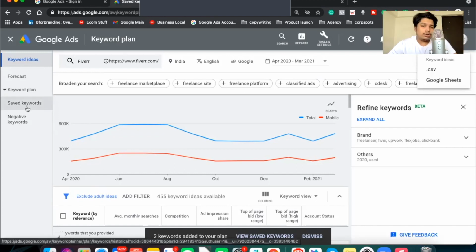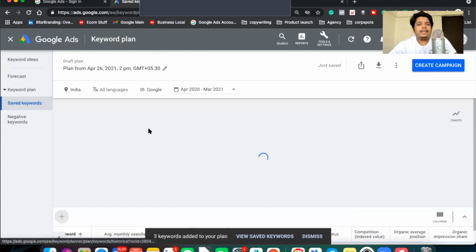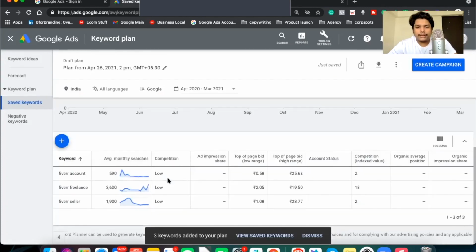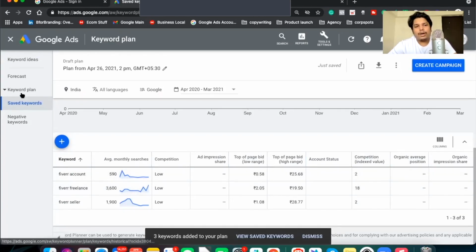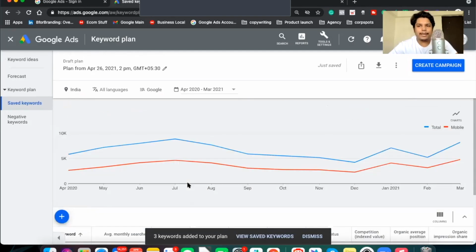You can also save your keywords whenever you like and use them whenever you would like. You can see this. Now I had saved these three things: Fiverr account, Fiverr freelance, and Fiverr seller. They are being shown as saved keywords. I can use them in any other campaign. This is called using keyword planner.